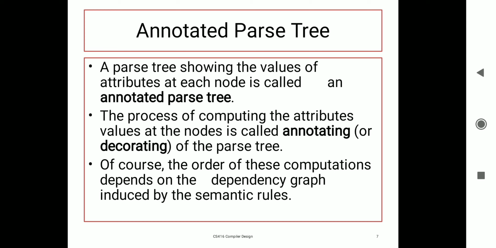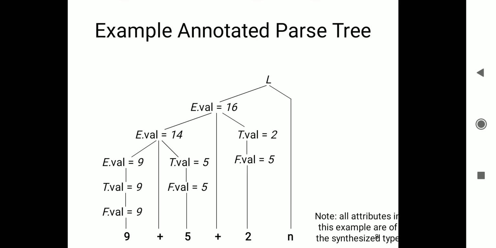Annotated parse tree: the parse tree in which the nodes show the value of their attributes is called an annotated parse tree. With the help of an example we need to understand the annotated parse tree. So here is an example of an annotated parse tree. Each and every node shows the value of its attributes.